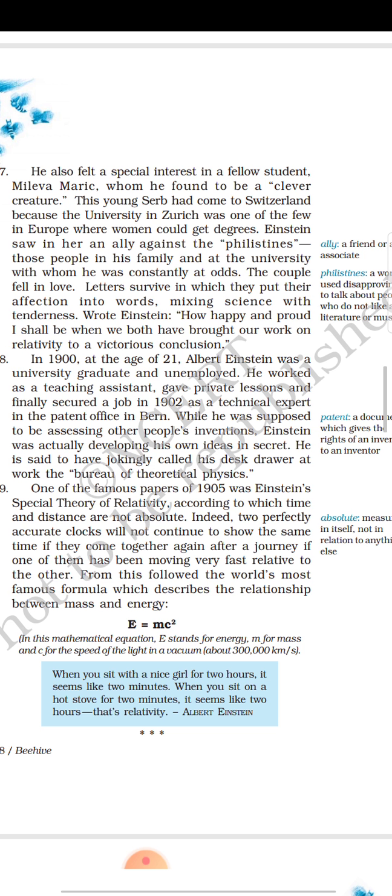That means their ideas were going together. Whereas with the Philistines, his family members, and the people at the university, he did not find a match, that means his opinions and his thinking were completely opposite to his family members and the staff or other people at the university. But with Mileva it matched.